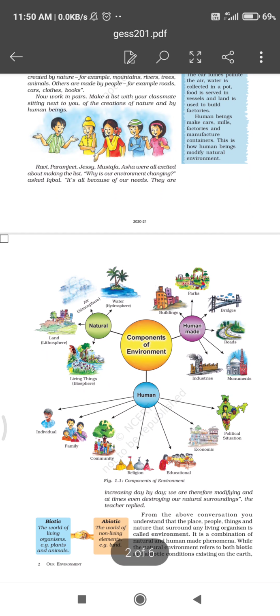Next is the diagram, components of environment. So in this diagram you are watching that there are three components, natural, human made and human.